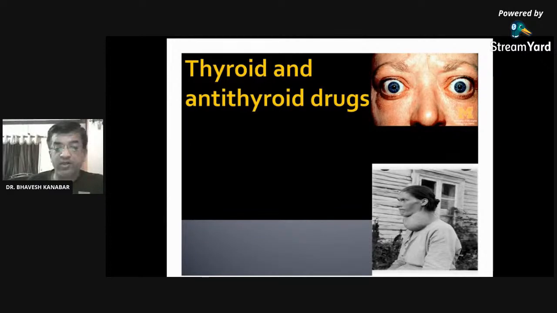Now another question. Apart from oral contraceptive pills, which are other methods of contraception? Which are other methods of contraception apart from oral contraceptive pills?